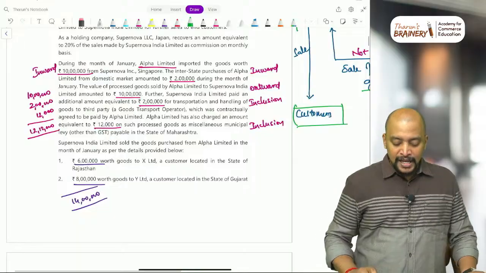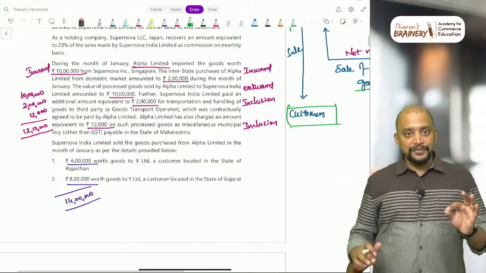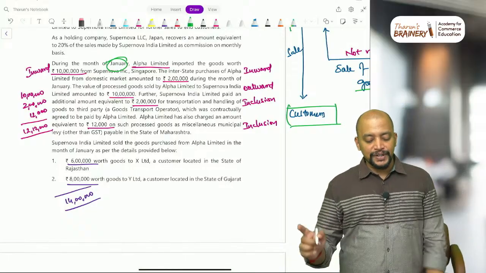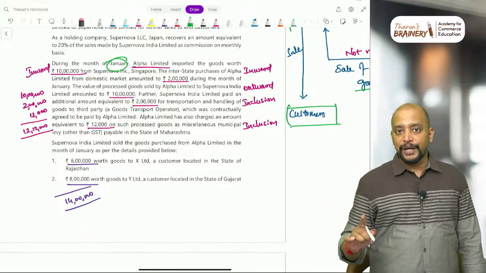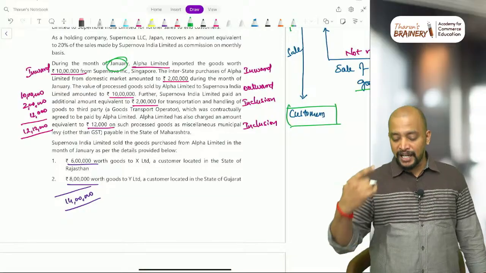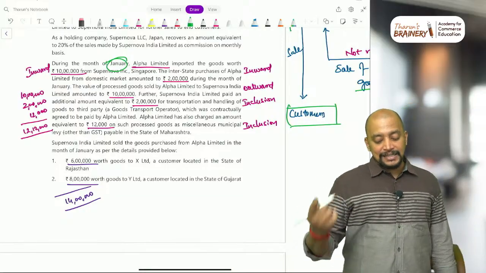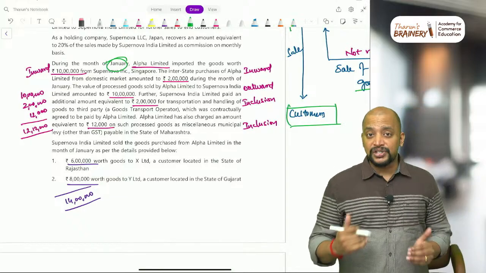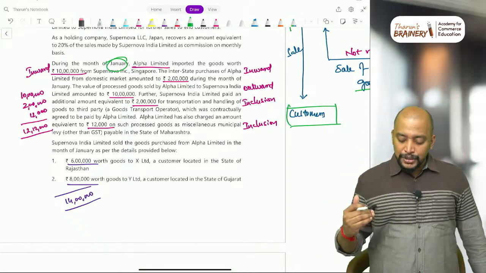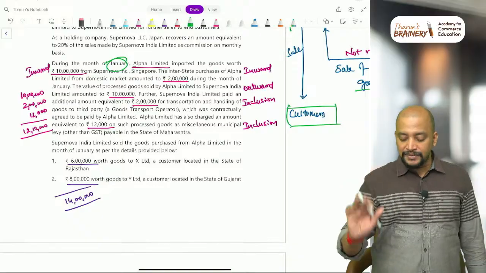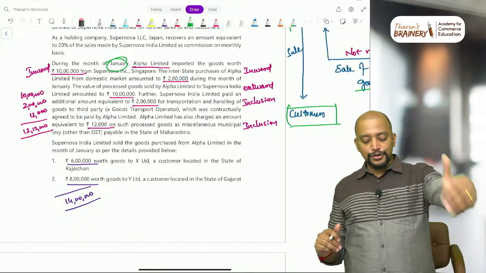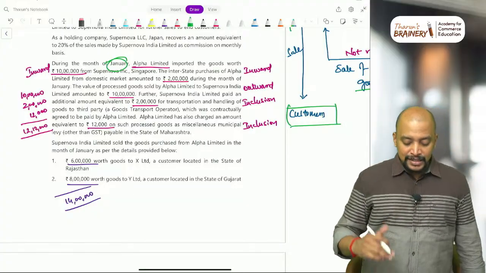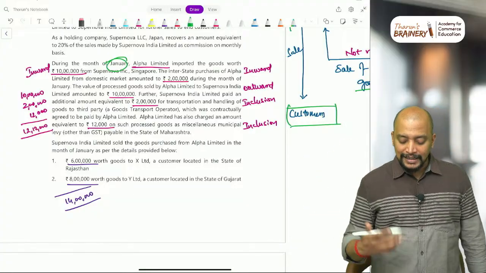Next one. During the month of January, they have given some January data. Alpha Limited imported the goods worth 10 lakhs from Supernova Incorporation Singapore. That's an inward supply import. The interstate purchase of Alpha Limited from the domestic market amounted to 2 lakhs. That is again purchases, inward supply. During the month of January, the value of processed goods sold by Alpha Limited to Supernova India Limited amounted to 10 lakhs. So this is outward supply, 10 lakhs.